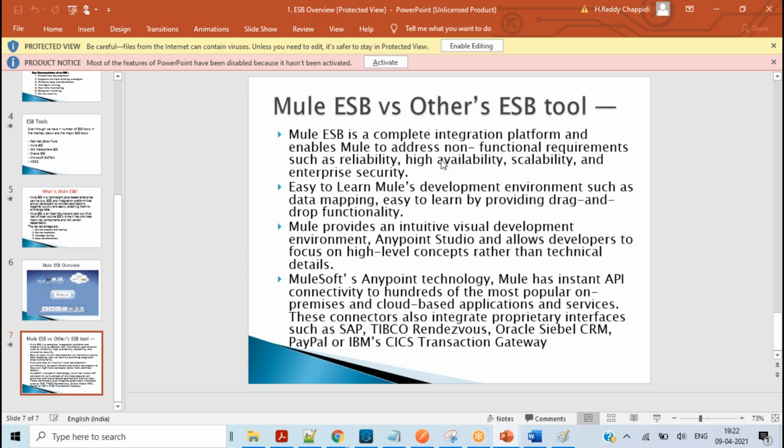That is the reason it's leading in the market now. Also, Mule is very easy to learn. Even a layman can understand it and start developing applications using Mule. But other integration tools like TIBCO and JBoss are very complicated to understand initially when starting development. That's another advantage. It has drag and drop functionality where you can directly establish connections. Mule provides a visual development environment. Anypoint Studio allows developers to focus on high-level concepts rather than technical details.